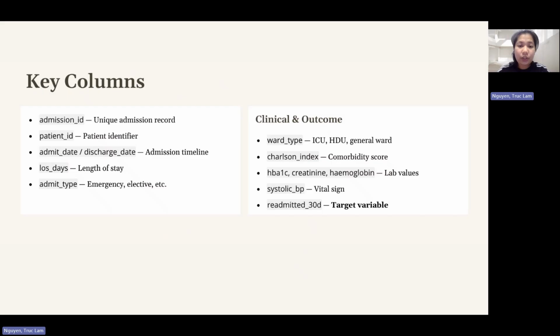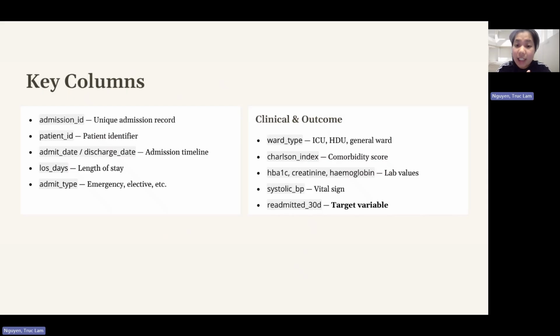The dataset also includes operational fields such as admit type, ward type, hospital ID, and discharge type. These fields will help me explain the type of admission, the care setting, and the discharge result.